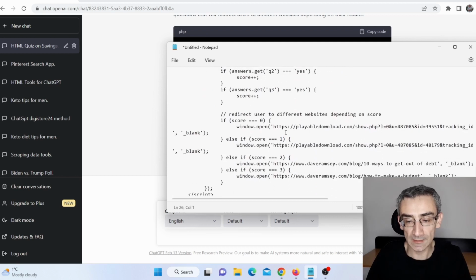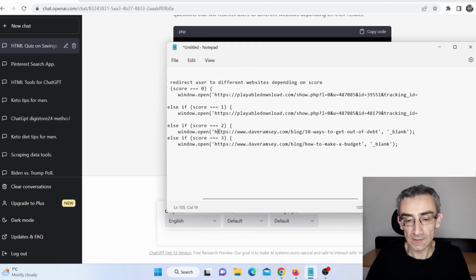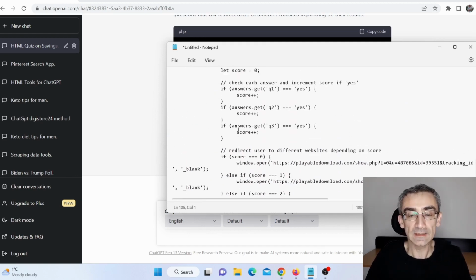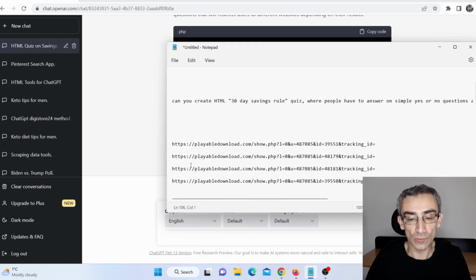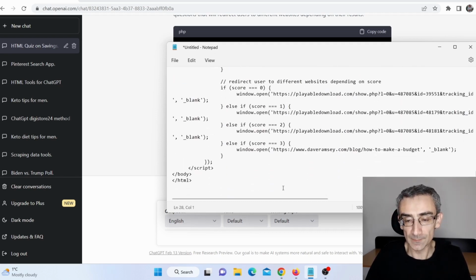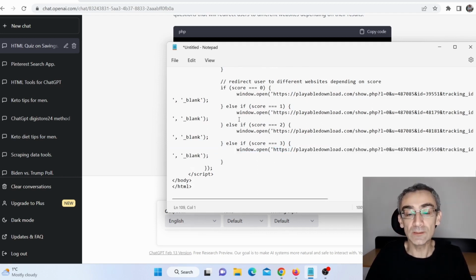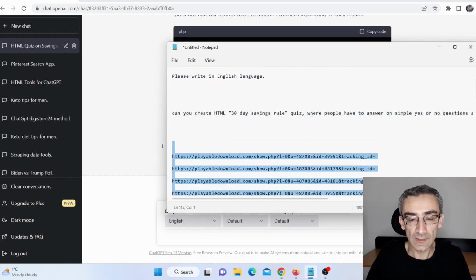So let me go back here and finish this in a few seconds. Like I said, we need to replace all 4 links. So let me go back here and replace this. Paste here. So now we need to copy this entire HTML code.